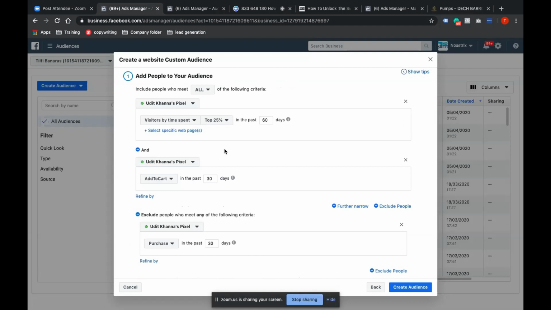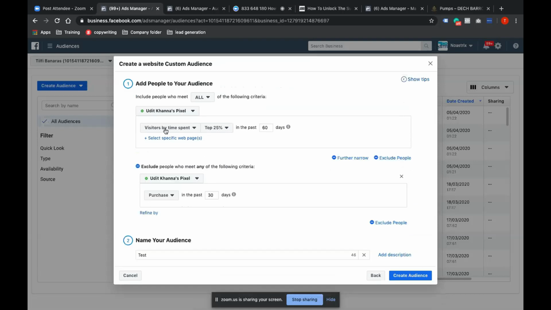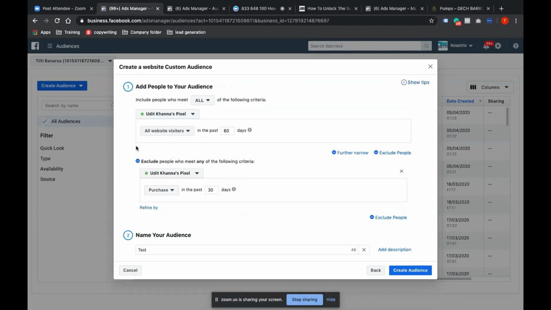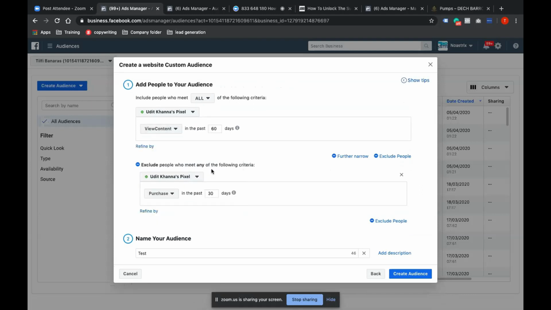So you keep on making these kinds of audiences based on your experience, based on your testing, and try to test these audiences. It's way better than the audience simply doing this, which most people do in the beginning, which is fine. Even I started like this, but remember this: you have to always use a good view content and then purchase or add to cart, then excluding.